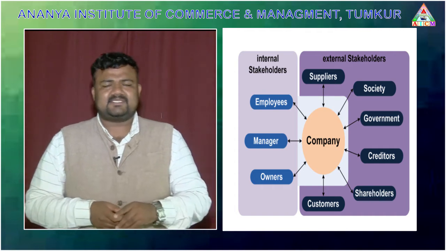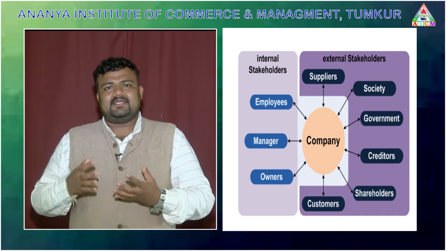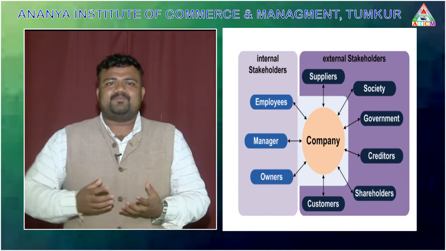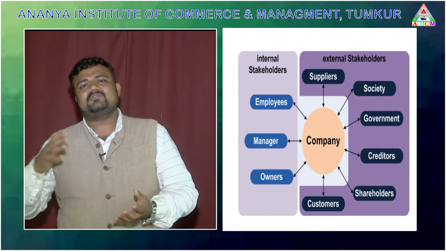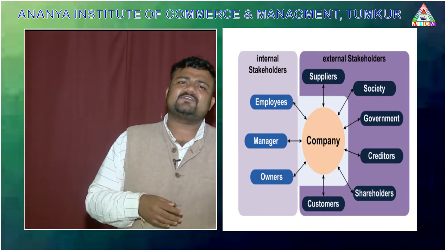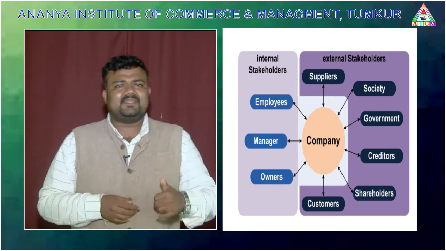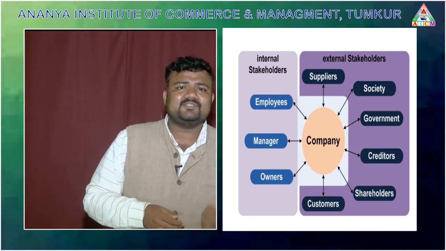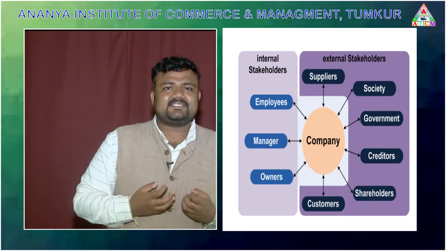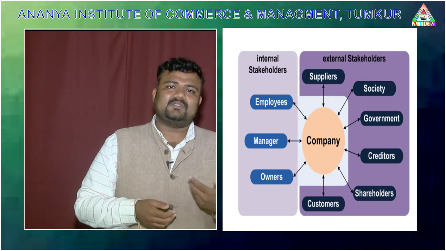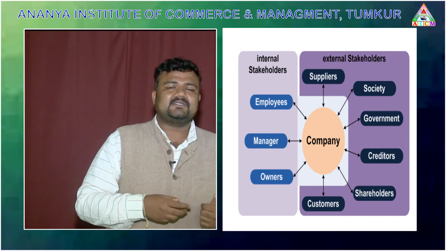Here there are two kinds of suppliers. One is the raw material suppliers to the company, and the second is the supplier who supplies semi-finished and finished goods to the customers. The kind of responsibility the company shows towards the supplier is that it has to pay the remuneration and the commission regularly. The company should pay because we have to build trust with the suppliers. In this way, the company can show its responsibility towards suppliers.